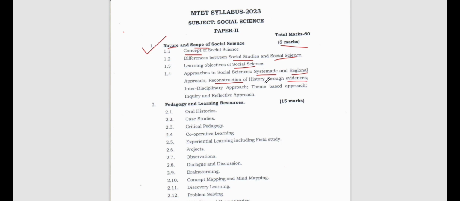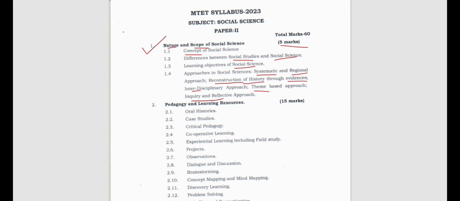We know that we believe in history only through evidences. We also have to study the interdisciplinary approach, the theme based approach, and the inquiry and reflective approach. So in order to approach social science, we need to study different types of approaches. These are the approaches to social science study.